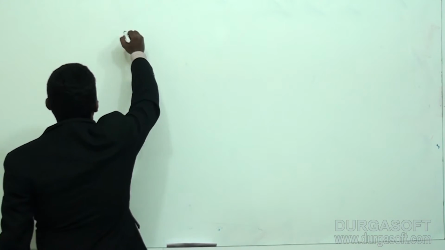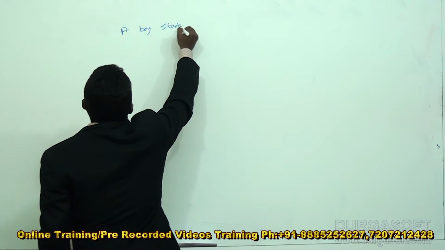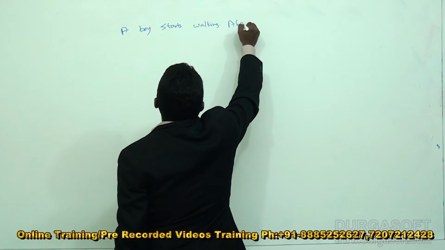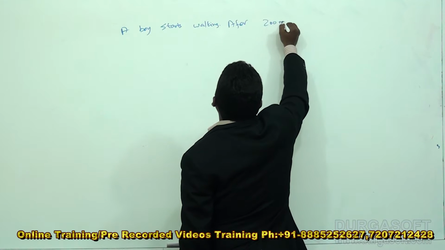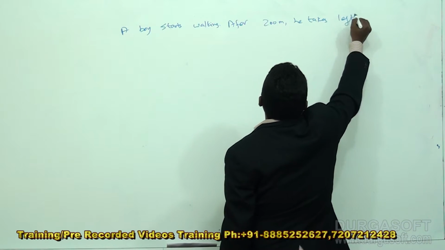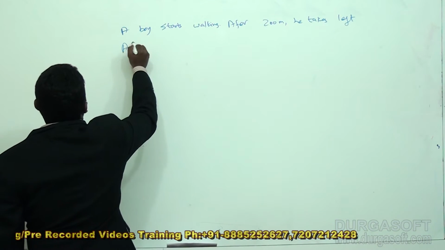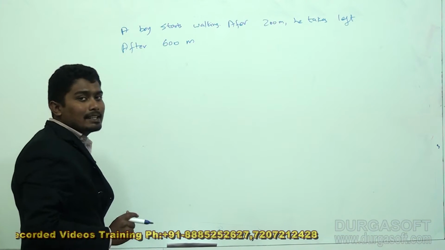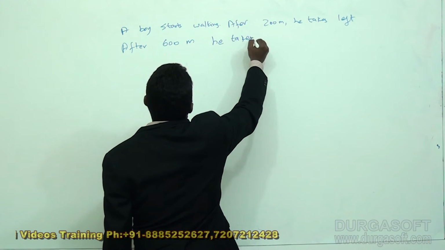Let's take this question. A boy starts walking. After 200 meters he takes left. After 600 meters he takes right.